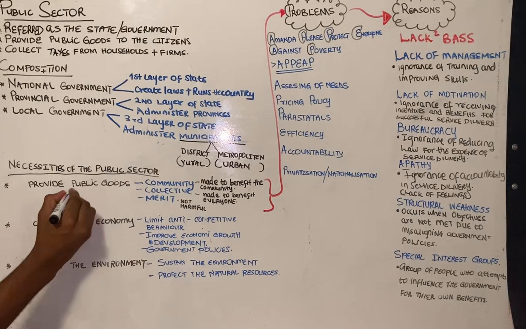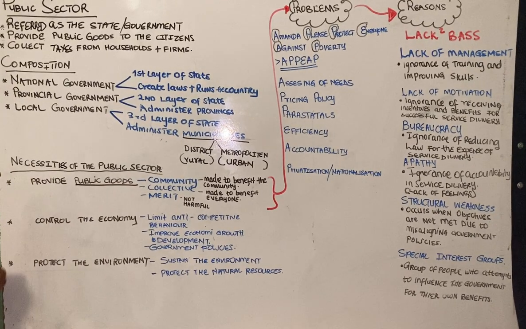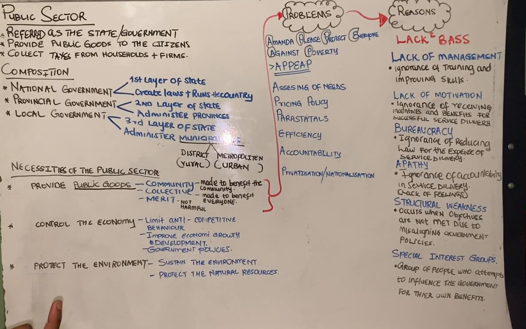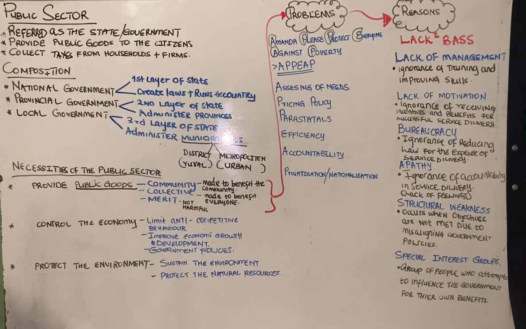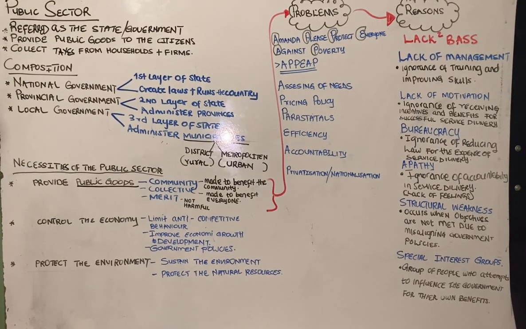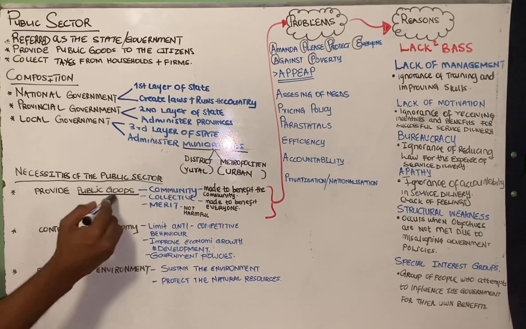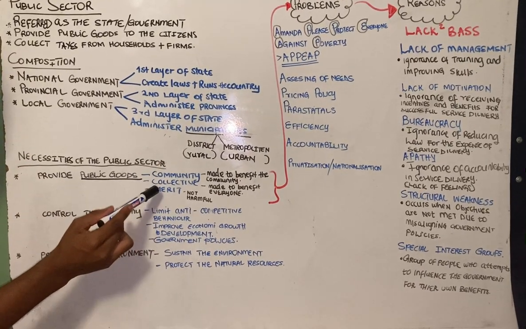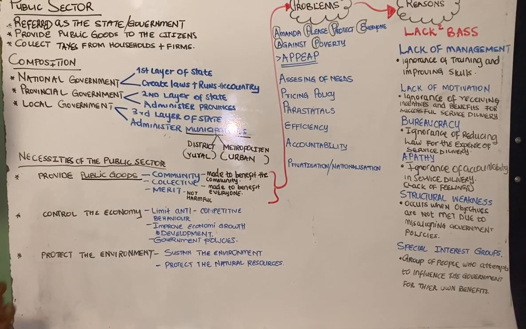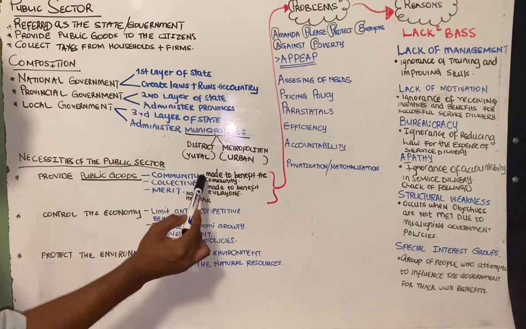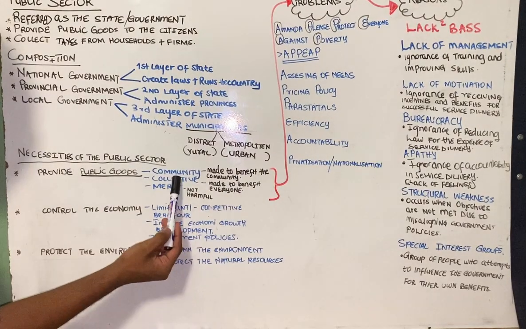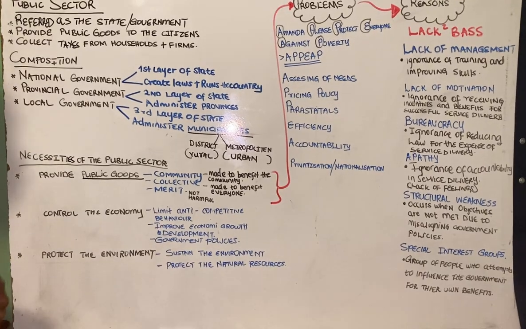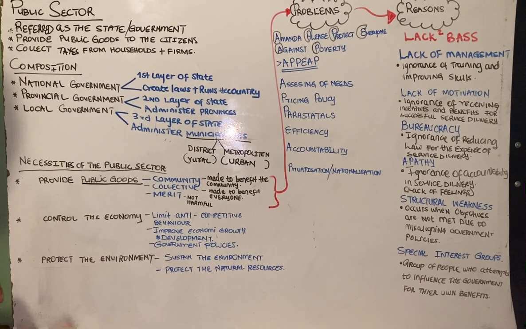So we know that whenever we are talking about public goods, they've got their own characteristics. They are non-excludable and non-rivalry, meaning the consumption by one does not diminish the consumption by others. Right, so we've got different types of public goods that are provided by the state, which is the community goods, we've got collective goods, and we also have merit goods. So what are community goods? Those are goods that are made to benefit the community. Collective goods are goods that are made to benefit everyone. Merit goods are goods that are not harmful to the society.